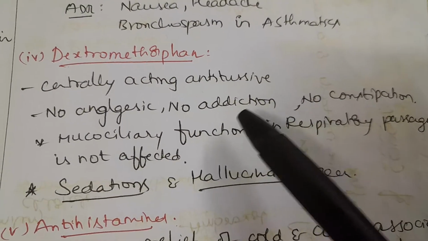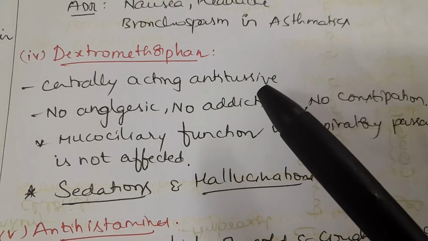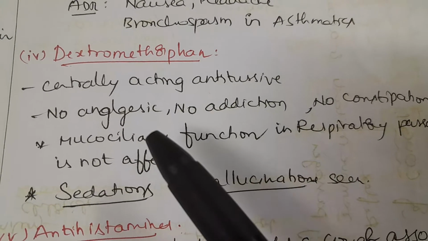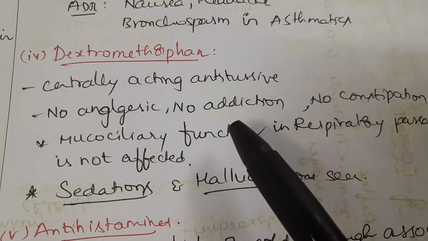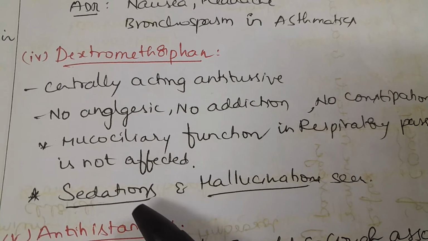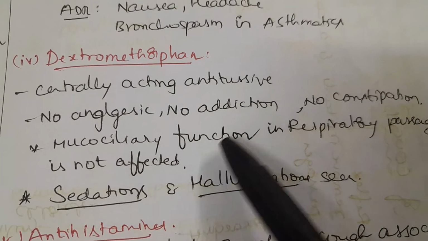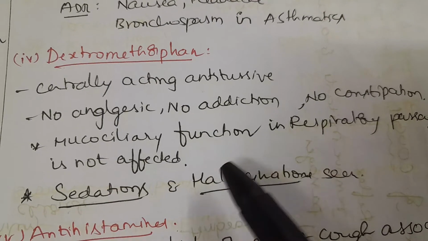Dextromethorphan. It is a centrally acting antitussive that inhibits the cough center in the medulla. It has no analgesic effect, no addiction effect, and no constipation. But it has adverse effects like sedation and hallucinations. Mucociliary function in the respiratory system is not affected.